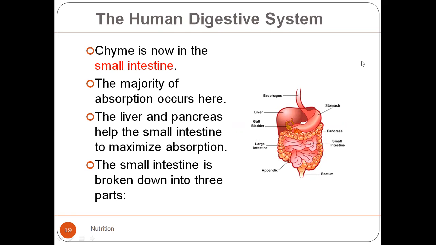Next, now we come towards the small intestine. Chyme is now passed into the small intestine. The major part of absorption takes place in the small intestine. The liver and pancreas help the small intestine to maximize absorption. How? By helping in the digestion. More enzymes are going to be produced from the pancreas, and the liver is going to provide materials to help in the digestion of lipids.